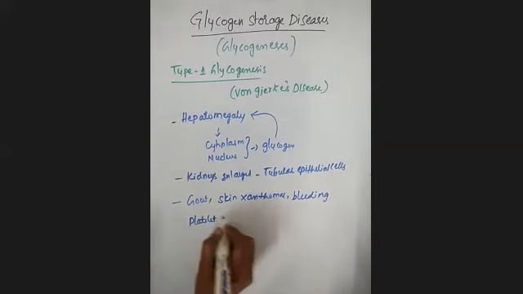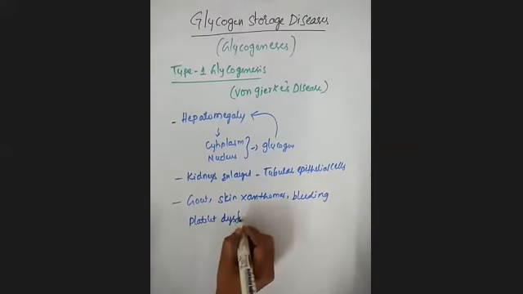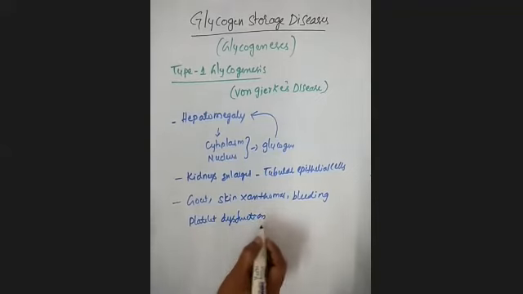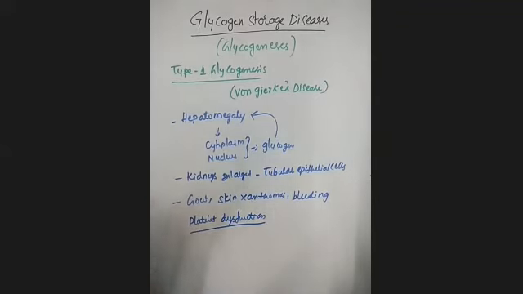What is the relation between platelet dysfunction and glycogen?